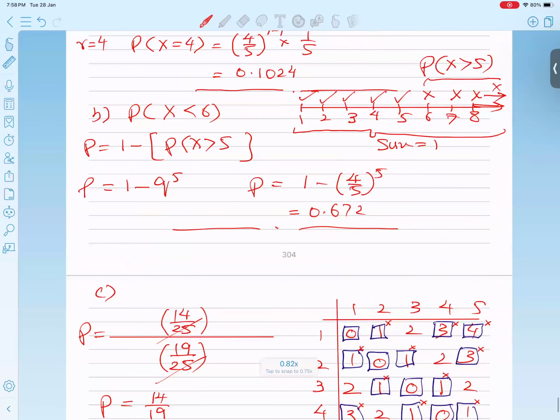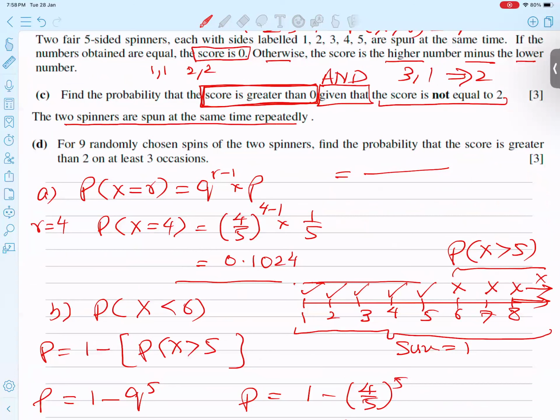Now, 2 spinners are spun at the same time repeatedly. It means the table I made on top will play a role. And he said that 9 spinners are randomly chosen, so n equals 9. How do I know that? Because 9 times he is choosing the results. Find the probability that the score is greater than...